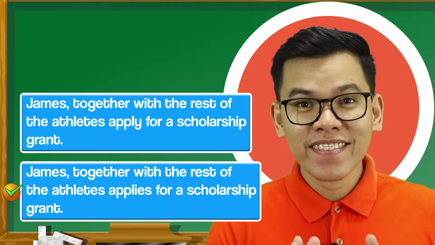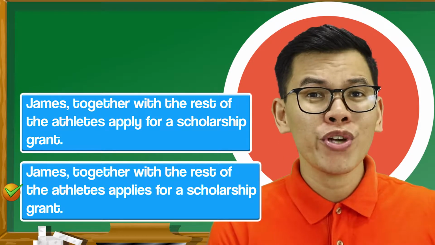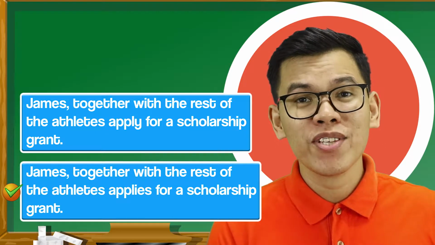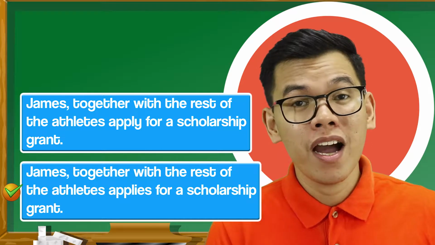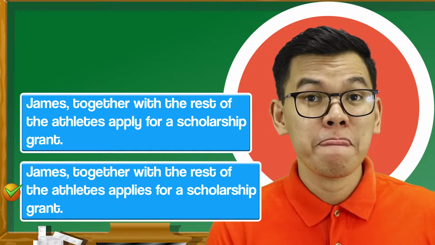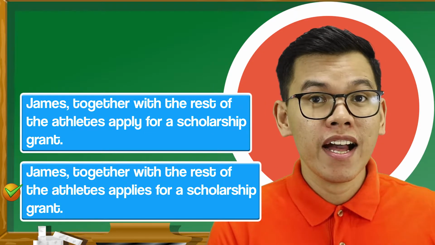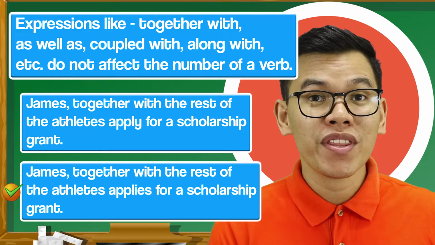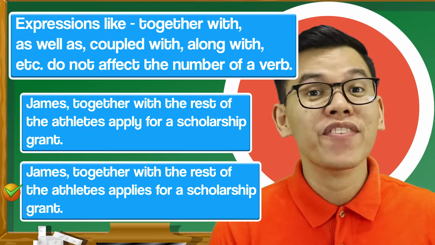Okay. This is why it's very important that you know what the subject of a sentence is. My question is, what is the subject in this sentence? That's right. It is James. The phrase together with the rest of the athletes has nothing to do with the verb.